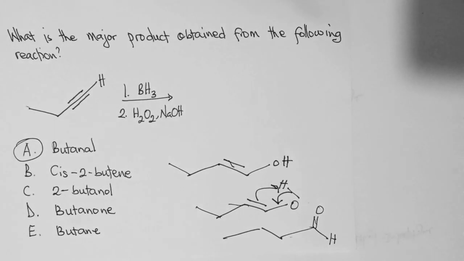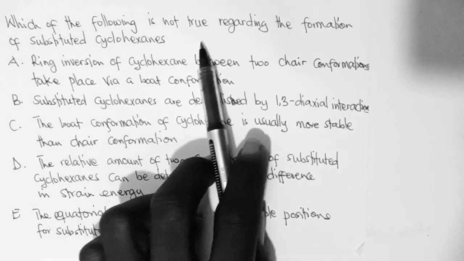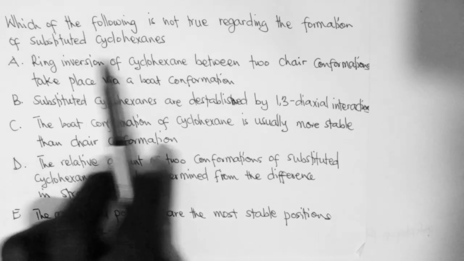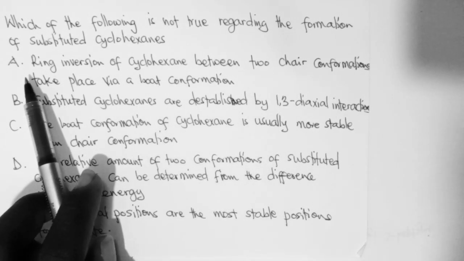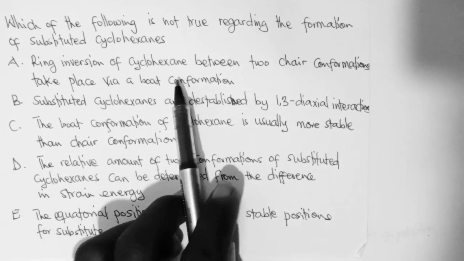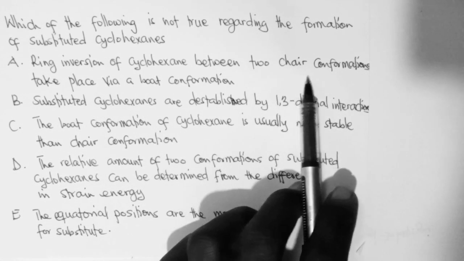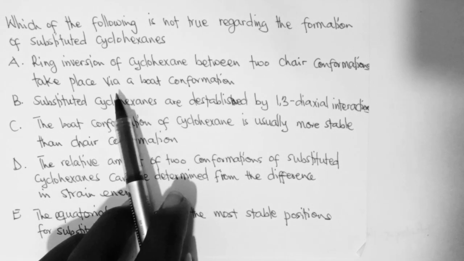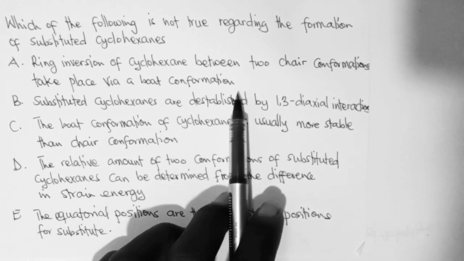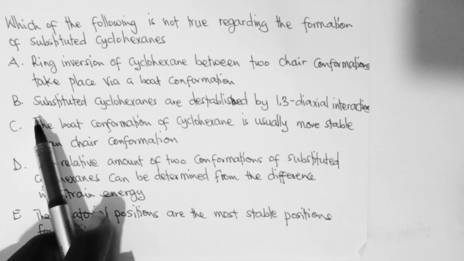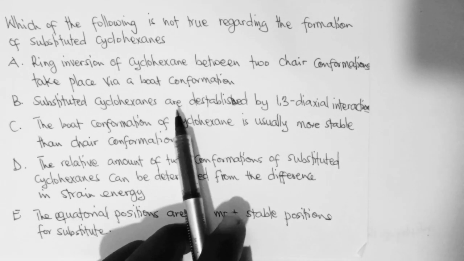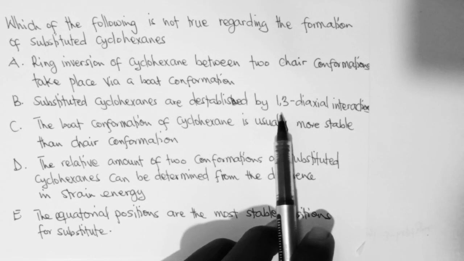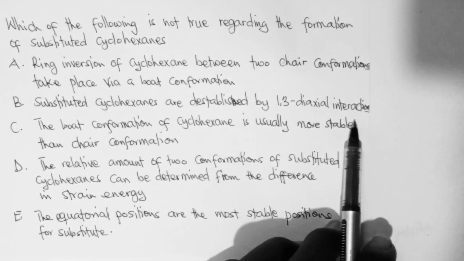So butanol. Which of the following is not true regarding the formation of substituted cyclohexanes? A. Ring inversion of cyclohexane between two chair conformations takes place through the boat conformation. That is a true statement. And then B, it says that substituted cyclohexanes are destabilized by 1,3 diaxial interaction.